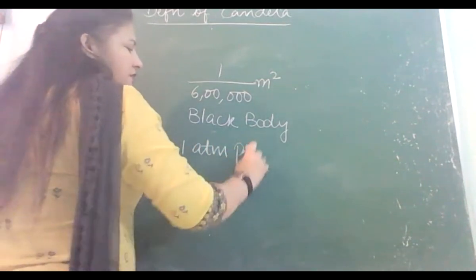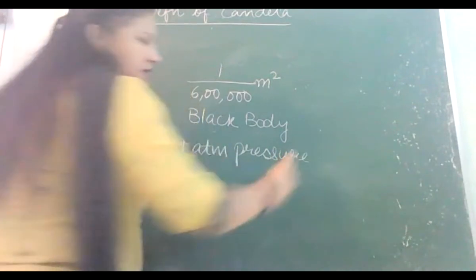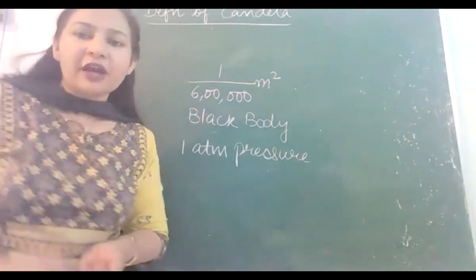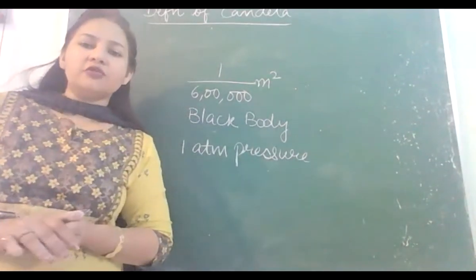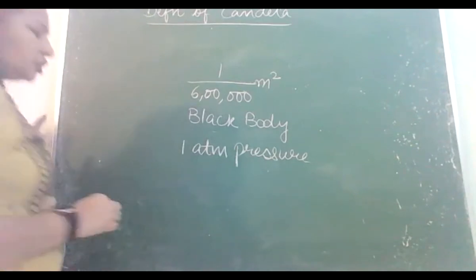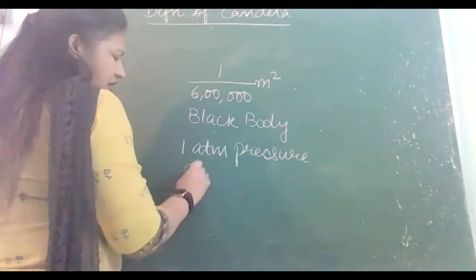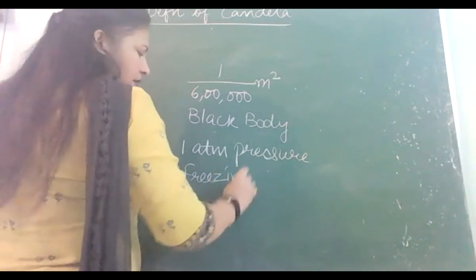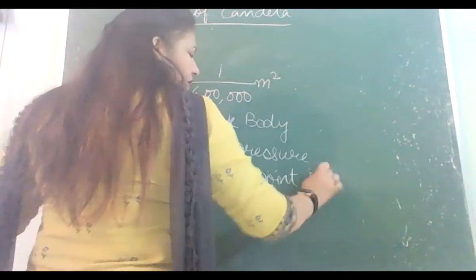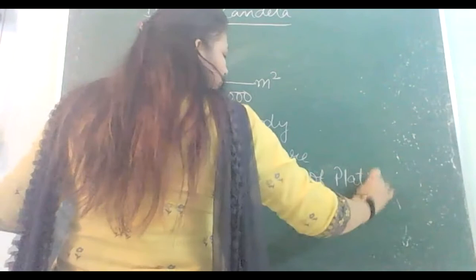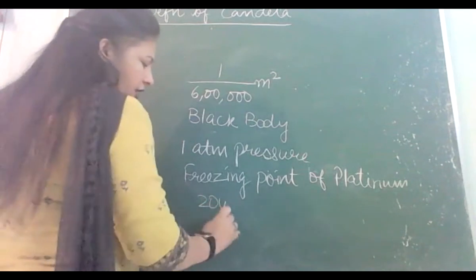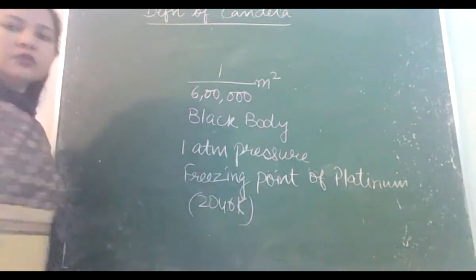That was 1 atmospheric pressure, and you have read in lower classes in 9th standard that 1 atmospheric pressure कितना होता है? 10 raised to power 5 Pascal के equivalent. 1.0132 into 10 raised to power 5 Pascal के equivalent होता है, right? So at that pressure and temperature कितना है? Freezing point of platinum. That temperature at which platinum freezes. It is that point at which platinum freezes, and that is about 2046 Kelvin. It is near about this much.